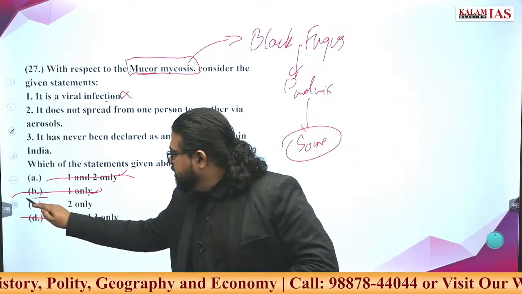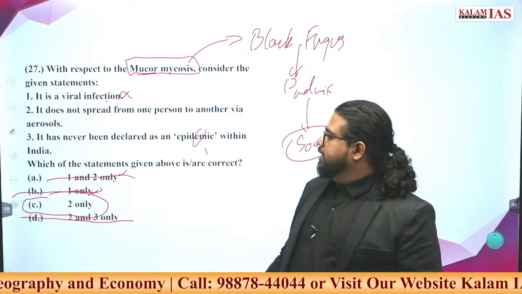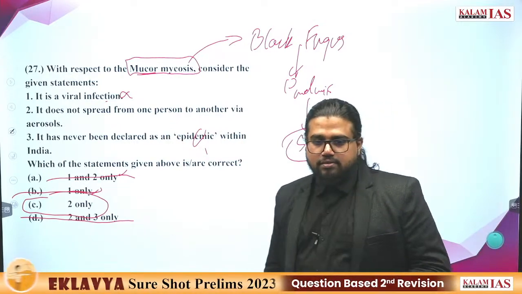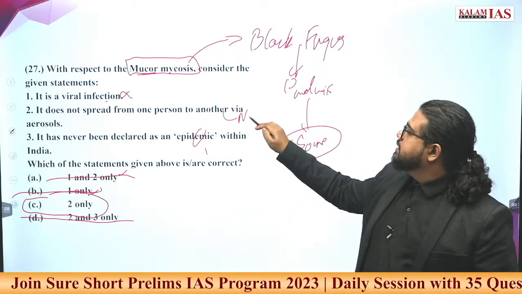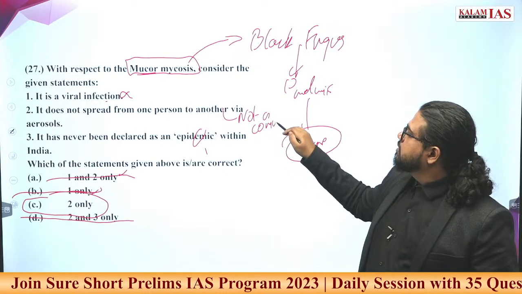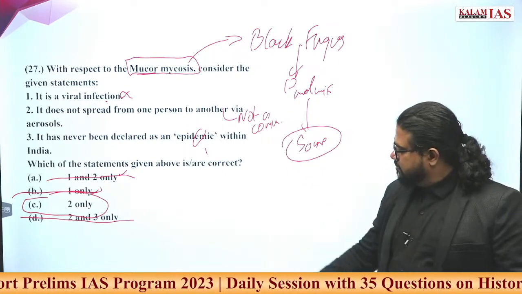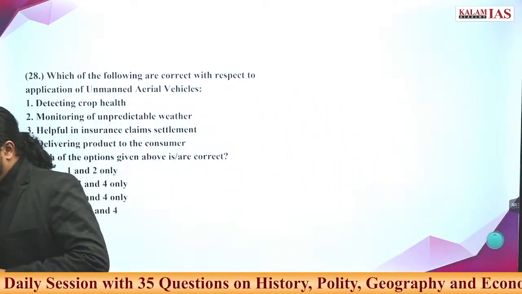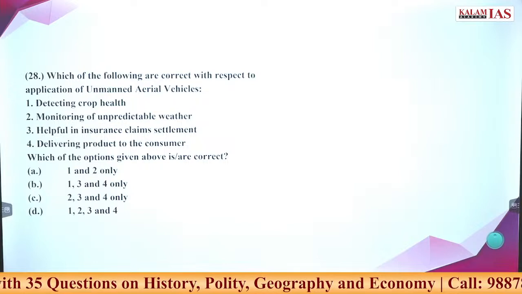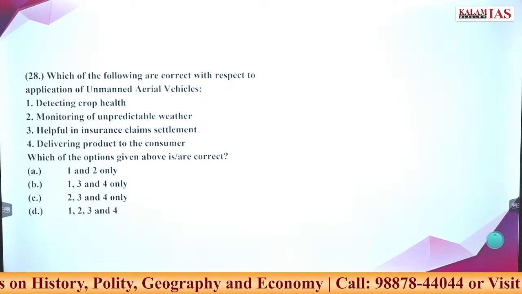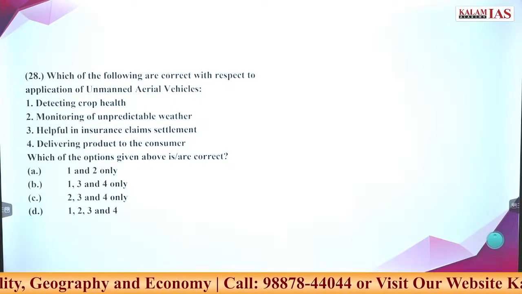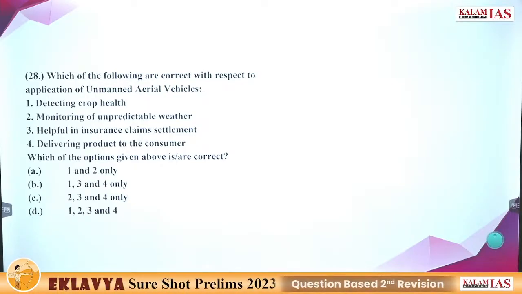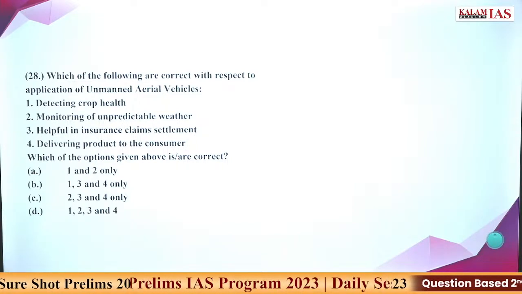You can eliminate this. We are only left with two, that is C. Does not spread from one person to another via aerosols. It is not a communicable disease. Go ahead, answer the 28th question. 27B is not the correct answer. C is the correct answer. Answer the 28th question.